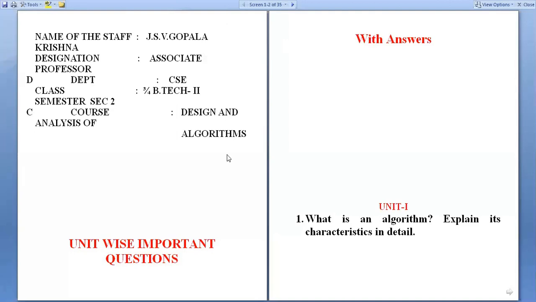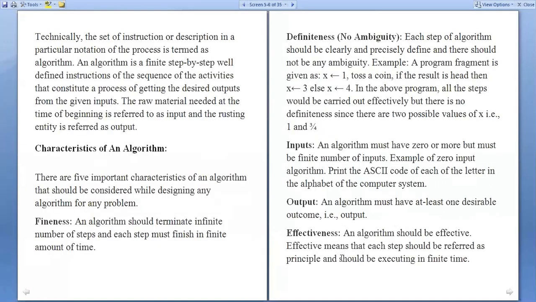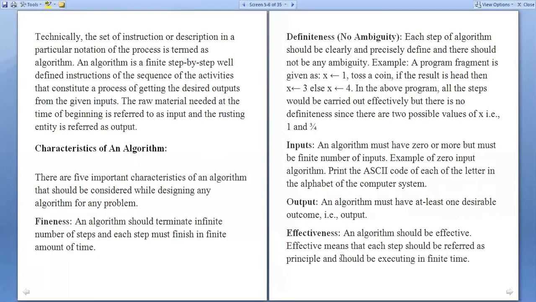We will consider the unit-wise important questions based on Unit 1. See the first question. What is an algorithm? And explain its characteristics in detail. See the answer for the first question. What is an algorithm? And explain its characteristics.